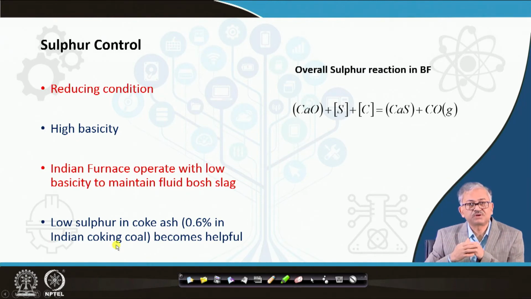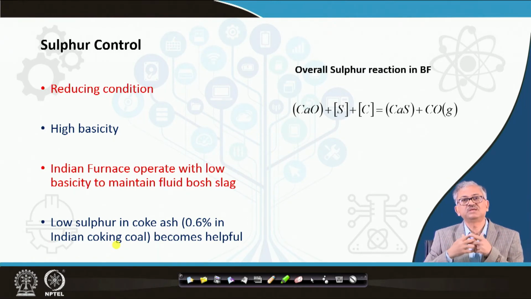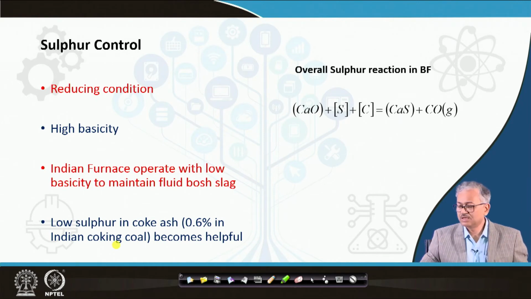Coke ash contributes sulfur to our coking coal. The only good thing is that the sulfur content in the coking coal is low, only 0.6%. About 90% of the sulfur comes from the coke ash, but the sulfur percentage is not very high. That is the good thing, because we cannot play with the slag basicity in the blast furnace to remove the sulfur. So it is helpful that less sulfur comes from the coke ash, and we can maintain it at 0.05 to 0.08.